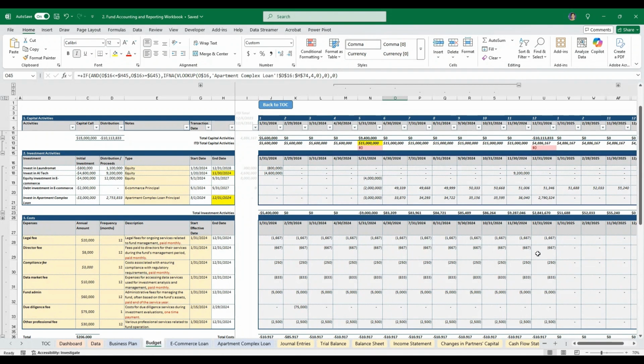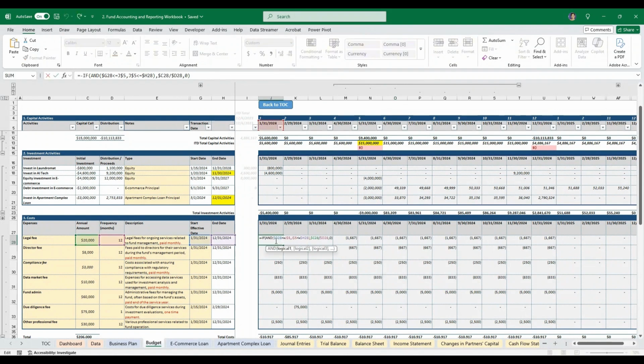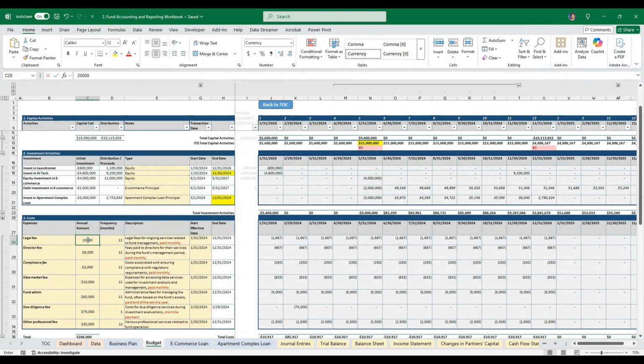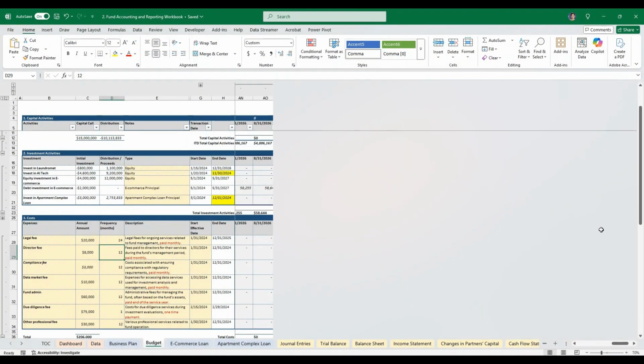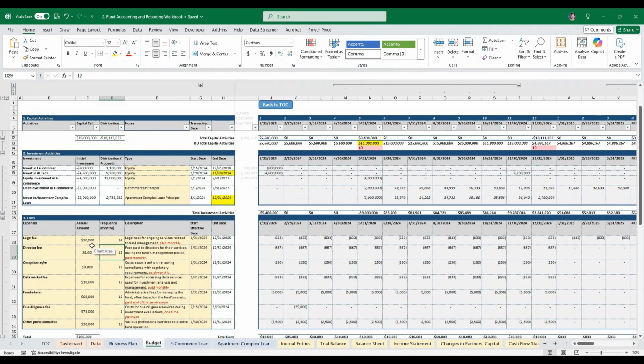This is how we lay out all the fees for this first year. And these are monthly; I just simply divided by 12. So it's all based on date. If there's any number change, for example, if I make it 500, all the numbers will change each month, right? So all the numbers already pick up the date in the formula. If I made the frequency 24, like 2 years, the numbers will be divided by 24 months and go through 2 years. Let's go 2 years. No more after 2 years. So anyway, let's go back.